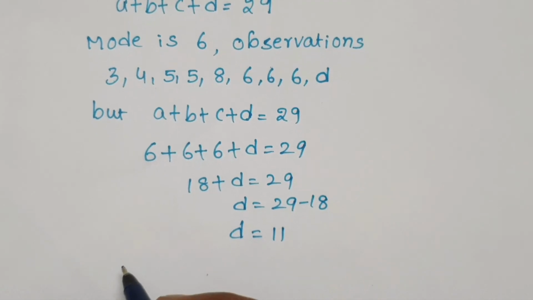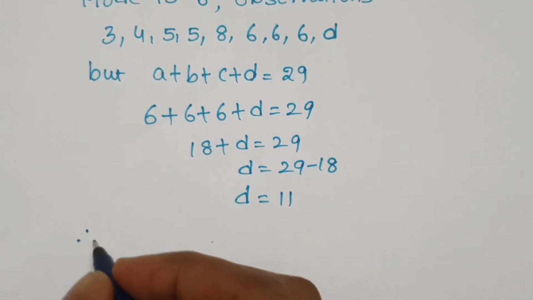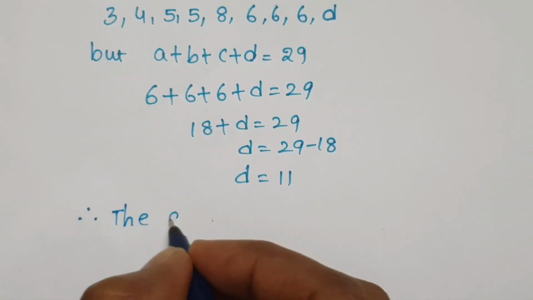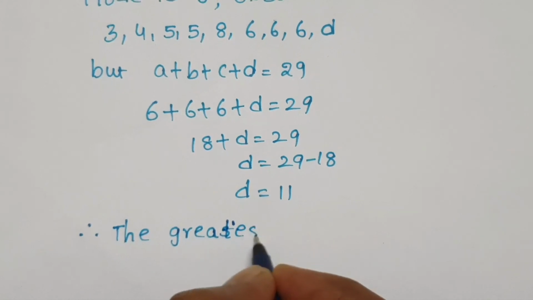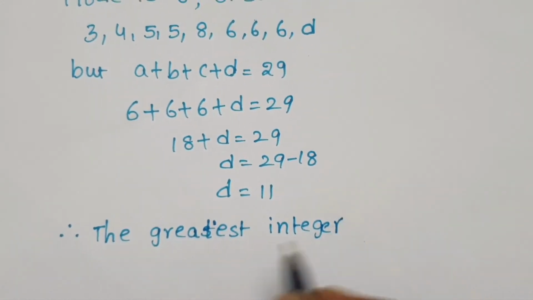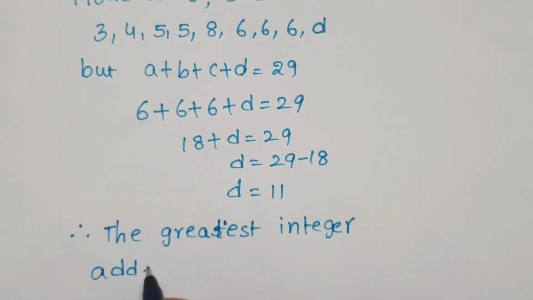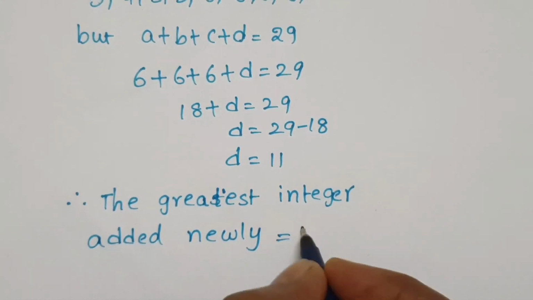So what is the greatest value we added? That is the new 11. 11 is added. So therefore the greatest integer added newly is 11.